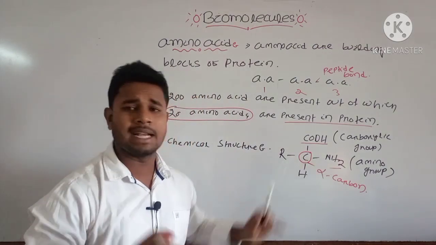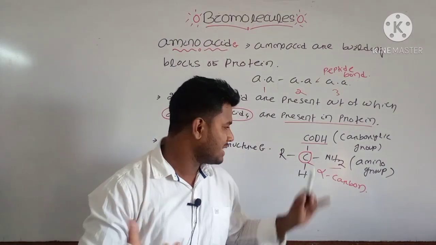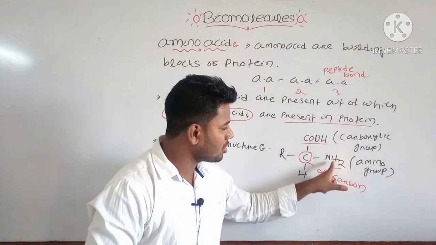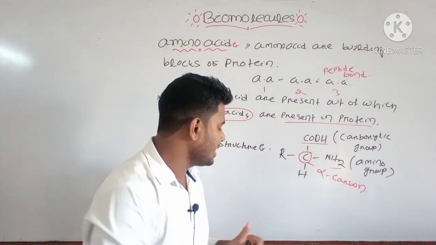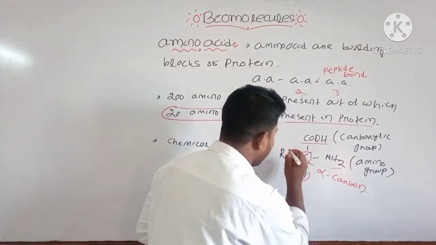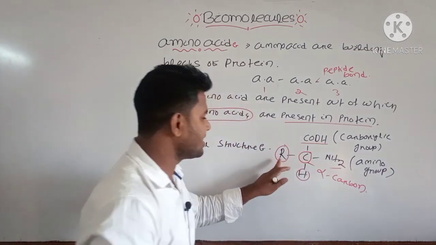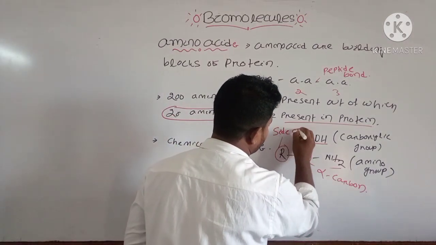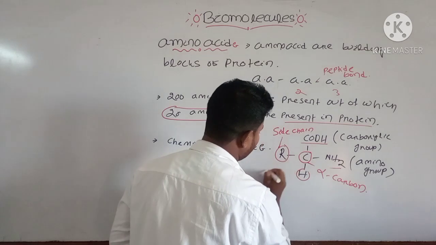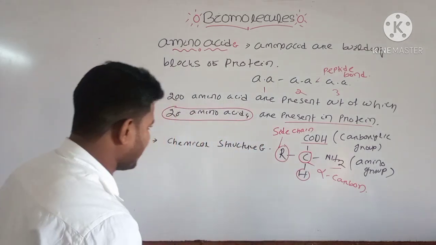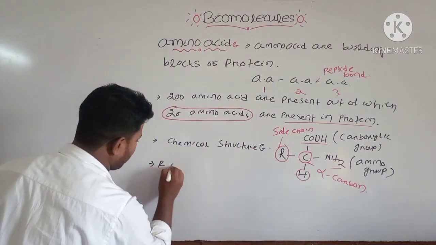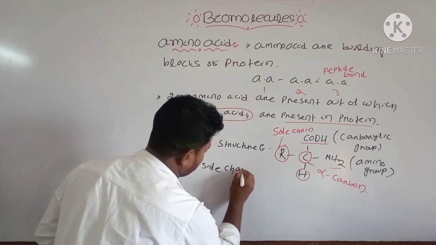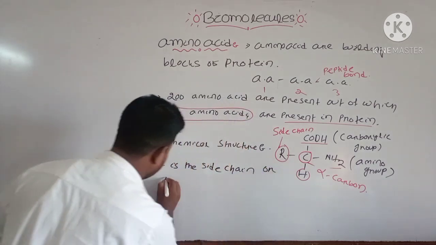You know that carbon has a valency of 4. That's why one group attached is your carboxylic group, another is your NH2 group, that is the amino group, and another side is R. Here R represents the side chain of your amino acid structure. You can write that point: R is the side chain or alkyl group.